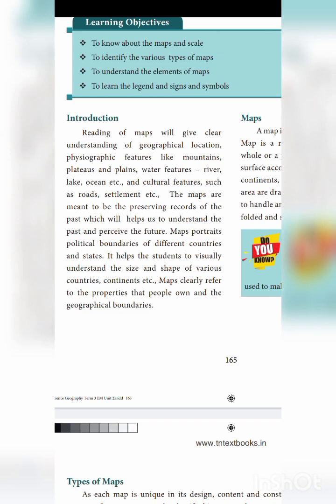If you take the India map, what are the states you can see in India, everything you can see in a map, isn't it? And not only that, properties that people own, for example, I am getting a land. That also we can show in a map.